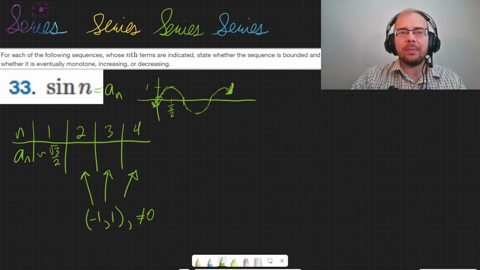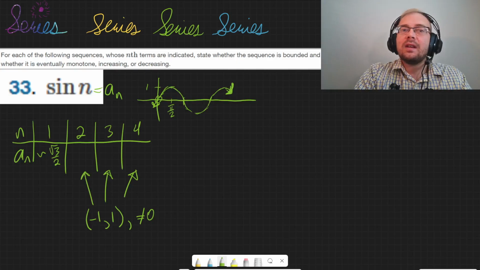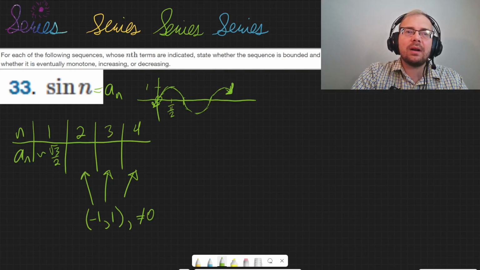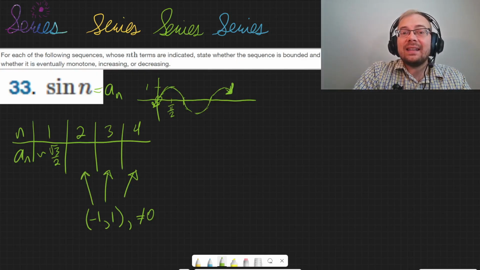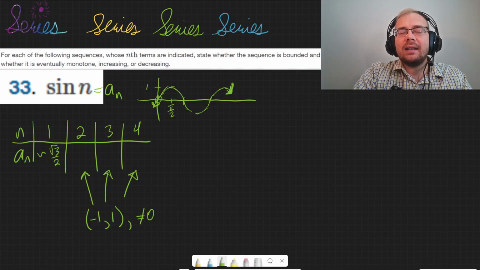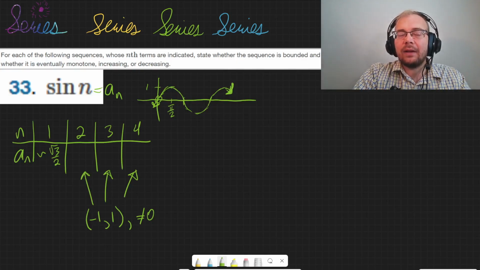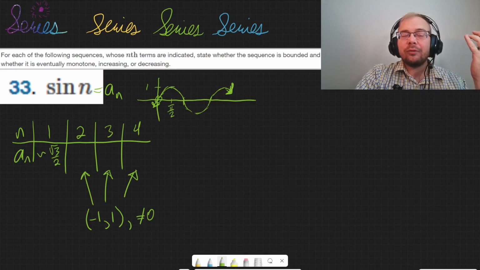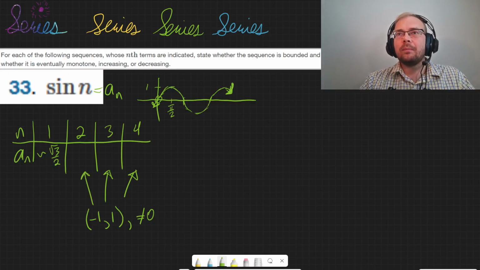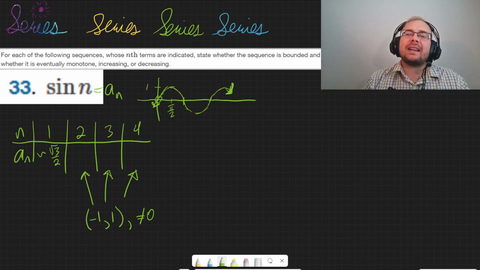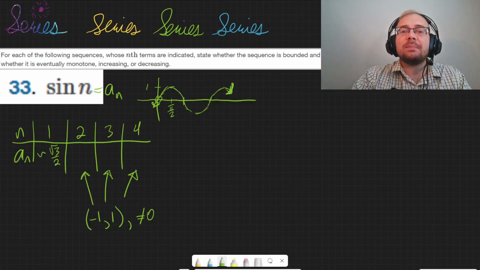Let's jump in here. Number 33, sine of n. For each of the following sequences whose nth terms are indicated, state whether the sequence is bounded and whether it is eventually monotone, increasing or decreasing. So, sine is bounded. Bounded just means that it never goes above a certain finite value or below a certain finite value. If it's bounded above, then it's below a certain maximum value, and if it's bounded below, then it's above a certain minimum value. This one would strictly just be bounded.